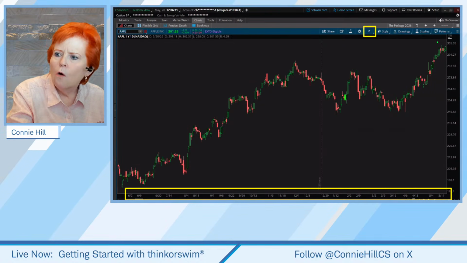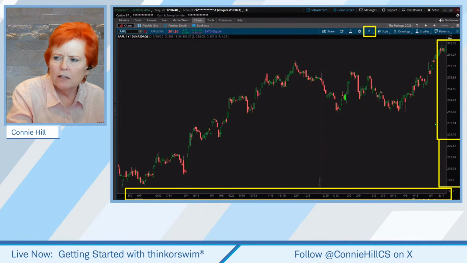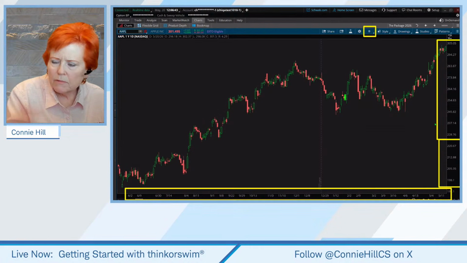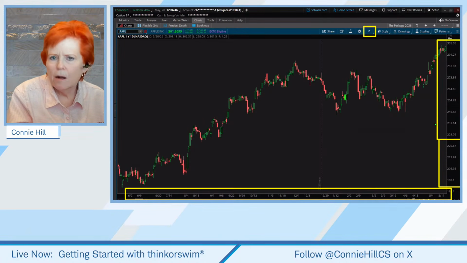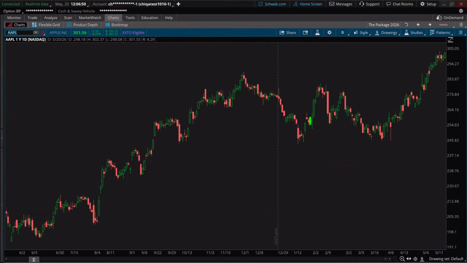Okay. Over here on the far right side is the price. Basically, you see that price on the right-hand side and it gives you an idea. All right, what is the value of Apple? That's the stock we're just going to use for our example here. All right, next up,